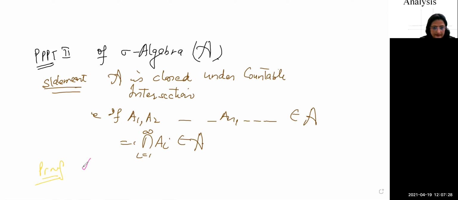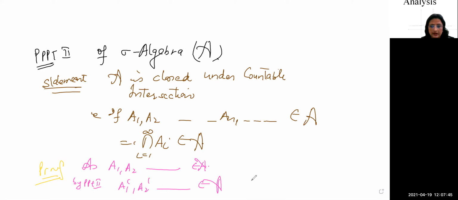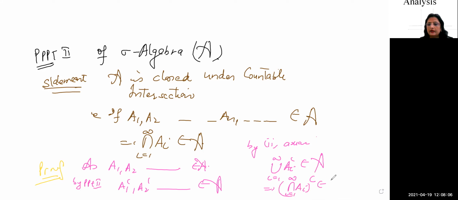So as A1, A2, all the sets that are there belong to A, right? And the second property states that by property 2, their complements, A1 complement, A2 complement, all belong to the collection. And by the second axiom, their union, i running from 1 to infinity, A_i belongs to the sigma algebra. Now we will apply De Morgan's theorem. It implies the intersection, i running from 1 to infinity, A_i, its whole complement, belongs to the sigma algebra. You will write here by De Morgan's law.